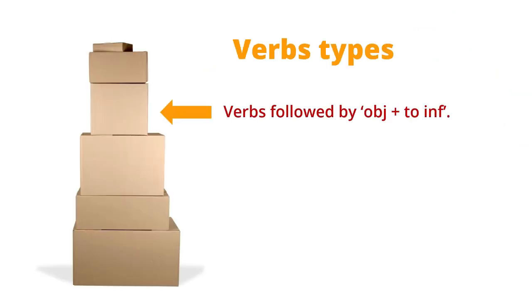Here is another collection, verbs which are followed by an object plus the to infinitive. So we've just looked at verbs that are followed by to infinitives. Now these also take an object. For example, he persuaded me to buy one. You see me. The word me is included there.